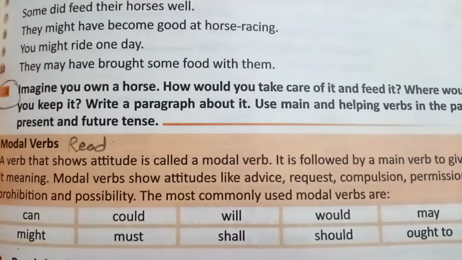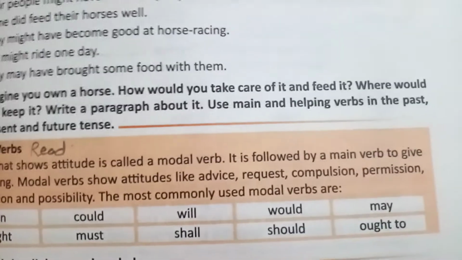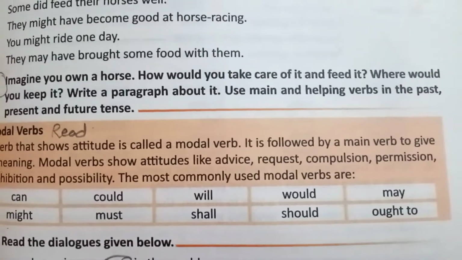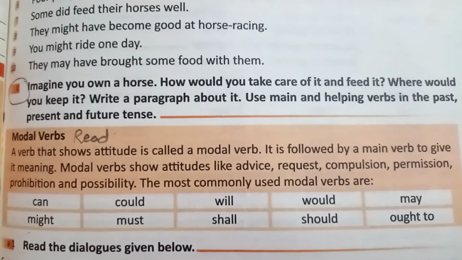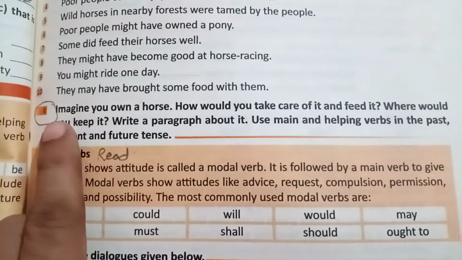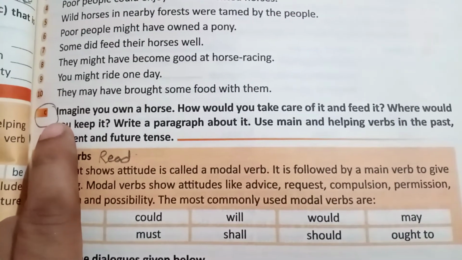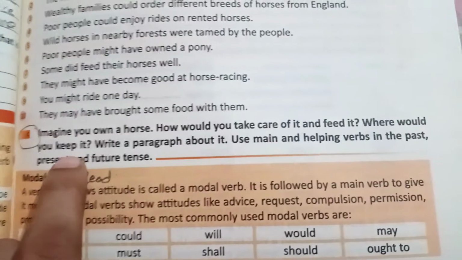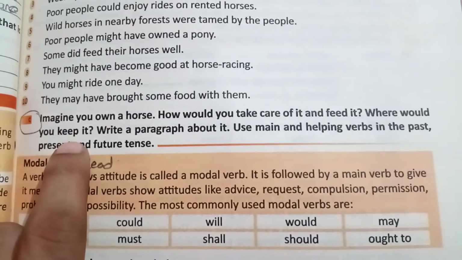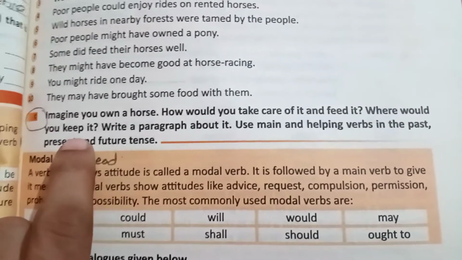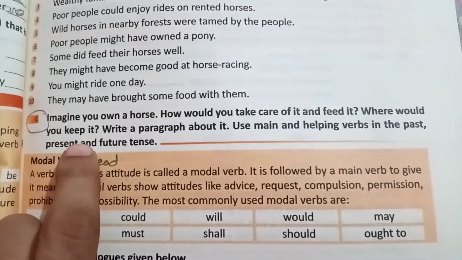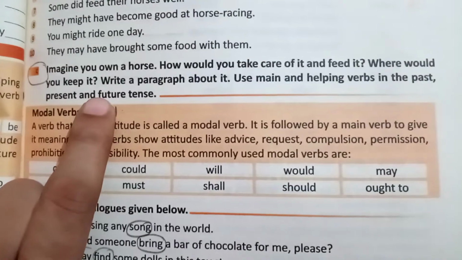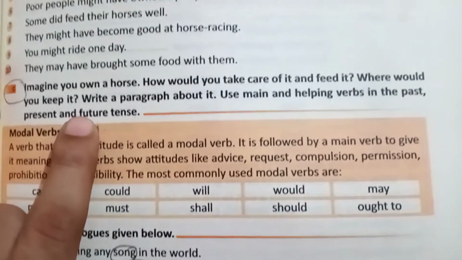Then we discussed, on page number 69, this question: Imagine you own a horse. How would you take care of it and feed it? How would you keep it? Write a paragraph about it, using main and helping verbs in the past, present and future. So you have to do this work. Think that you have a horse, and write how you will take care of the horse, how you will feed it, how you will provide care, and where you will keep everything, in paragraph form.